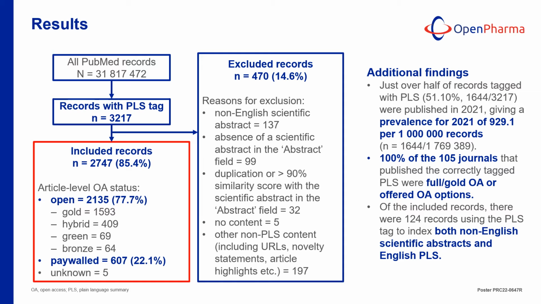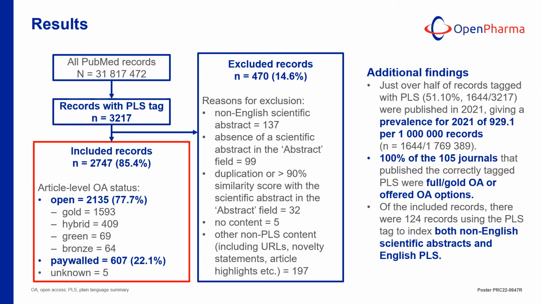Reasons for incorrect tags included having a non-English scientific abstract instead of a PLS, having no scientific abstract in the abstract field, having a duplicated or extremely similar PLS to the scientific abstract, having no content at all, or using the PLS tag for many other things such as URLs and article highlights.